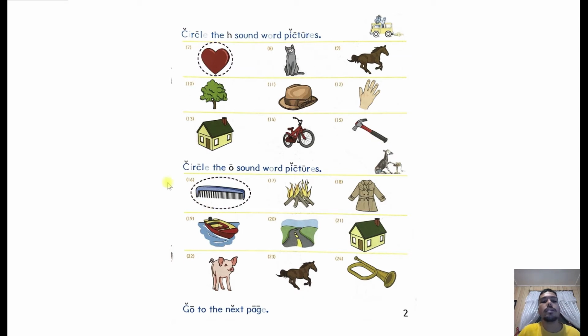Okay, let's go to the next part. Circle the O sound word pictures. The first one is done.